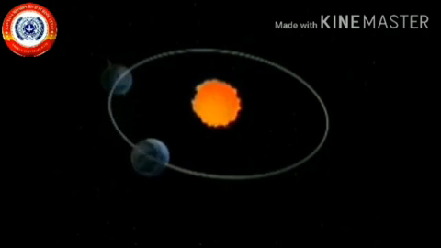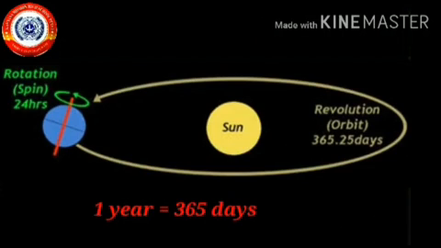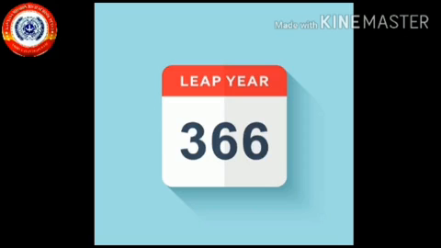It takes 365 and a quarter days to complete 1 year. But 1 year normally has 365 days. The remaining quarter part of a day will be considered as a full day once in every 4 years. Thus, every fourth year has 366 days and is called a leap year.